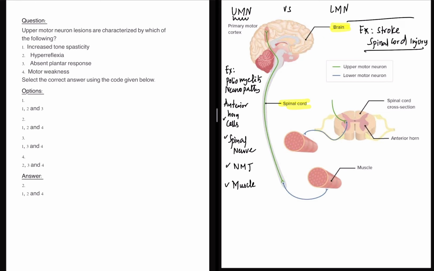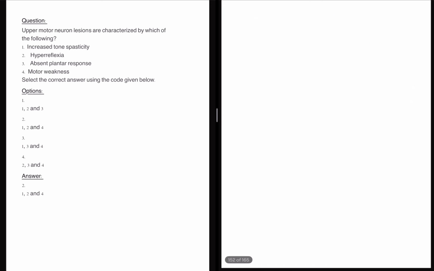So now you know what is an upper motor neuron part and a lower motor neuron part, and what are the classical disease examples of this. Now let's try to differentiate these. We'll take up a feature and we'll try to differentiate LMN.